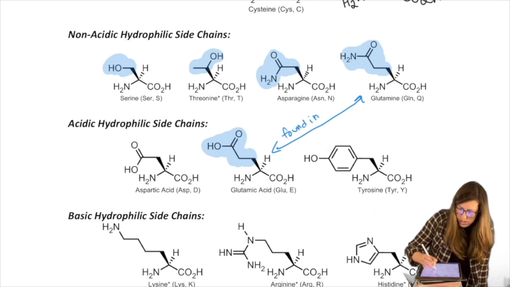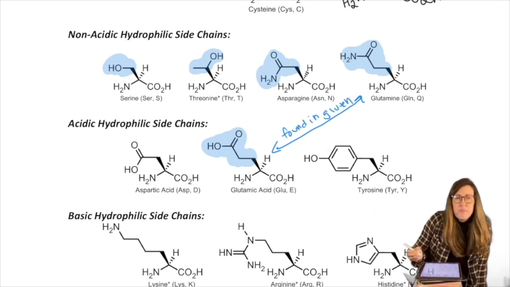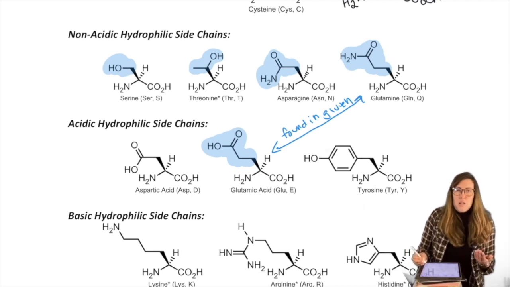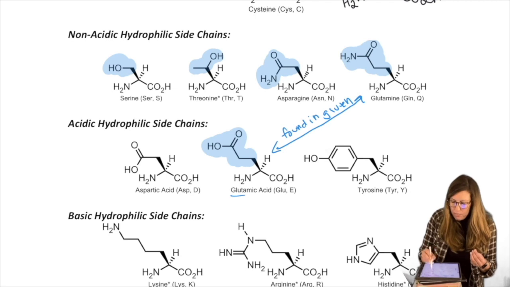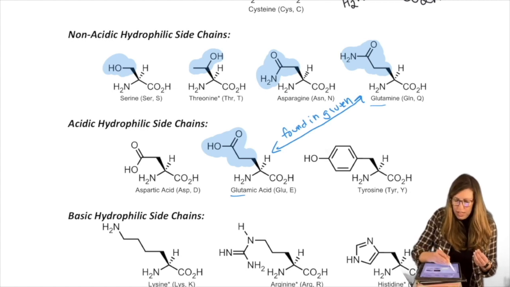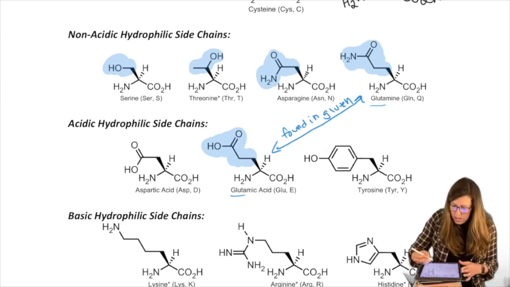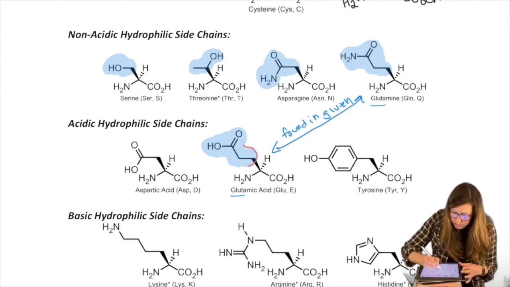Found in gluten. Knowing that they're found together is helpful because, with their similar names, glutamic acid helps us think about the fact that they have this piece the same, right?